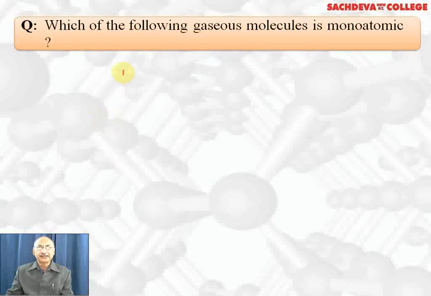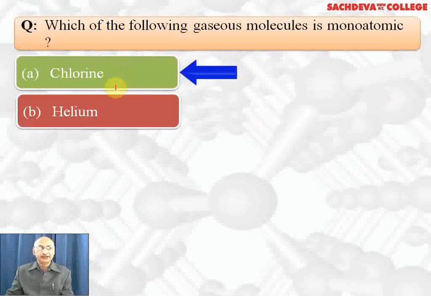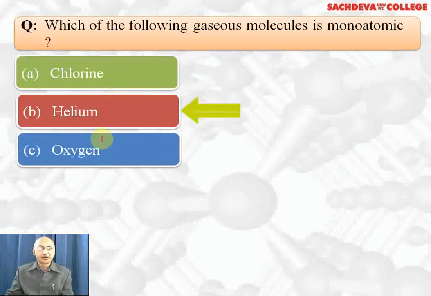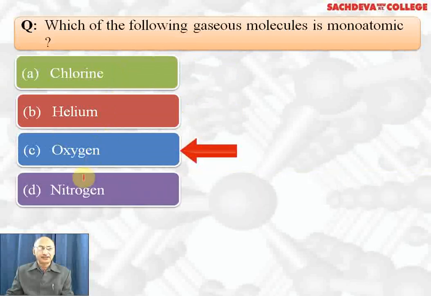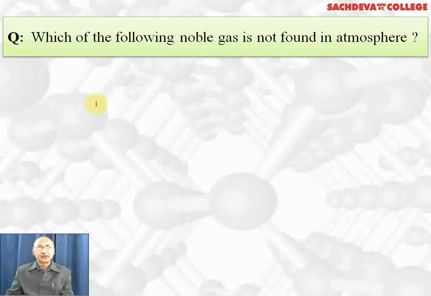Which of the following gaseous molecules is monoatomic? Chlorine is diatomic, helium is monoatomic, oxygen is diatomic, nitrogen is diatomic. Correct answer is helium.